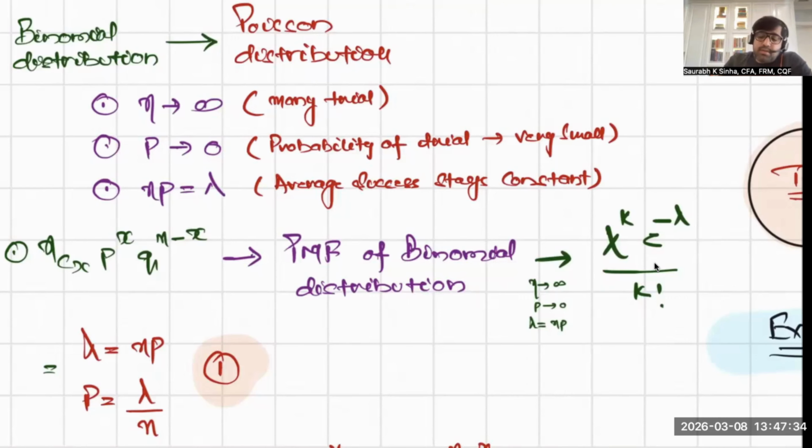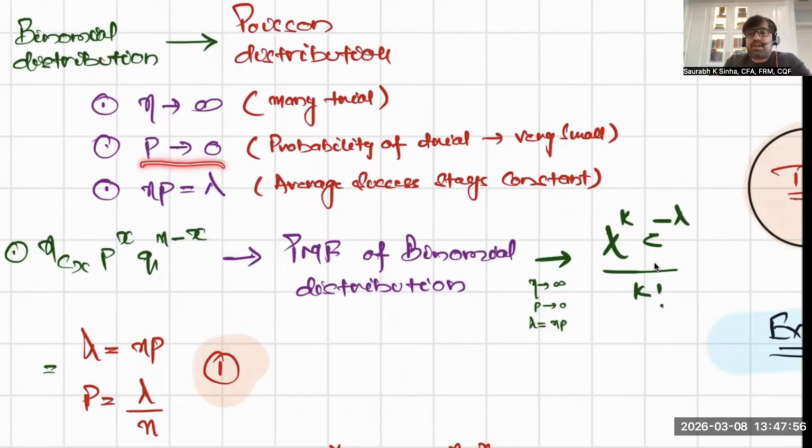If you remember when we were playing with binomial distribution, n was what? Limited, finite, n was 5 in our example. We were tossing the coin 5 times. If you have a huge number of trials, like 1000, 10,000, 1 lakh, very near to infinity, then you can use Poisson distribution.